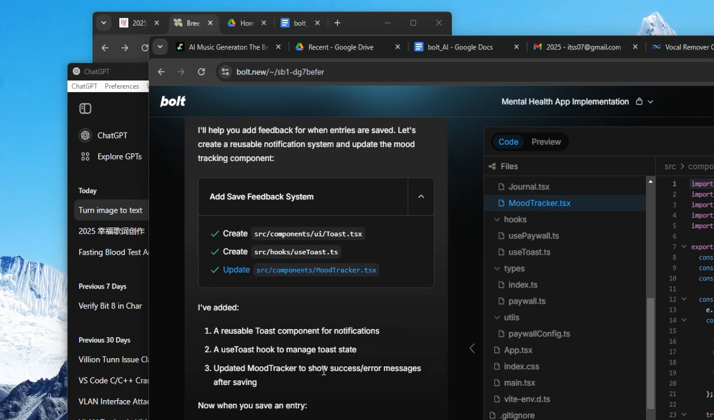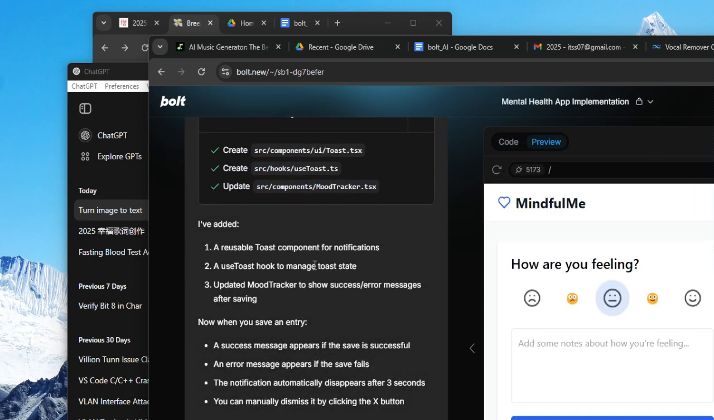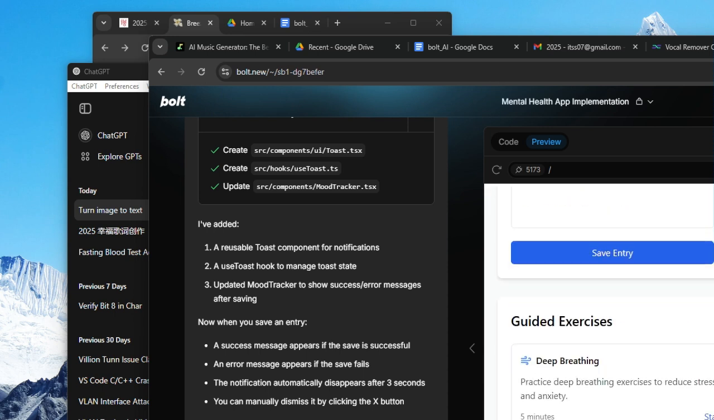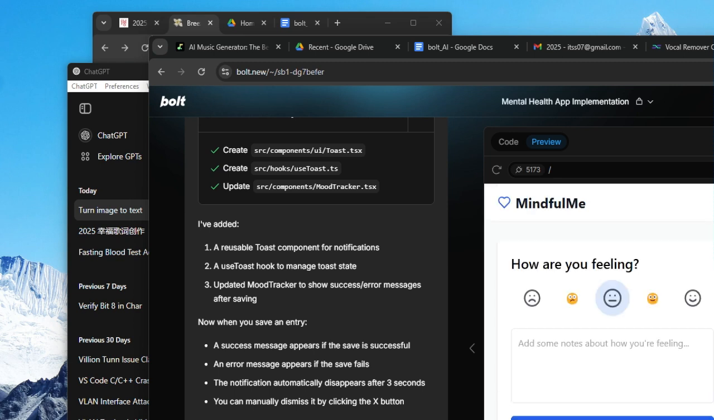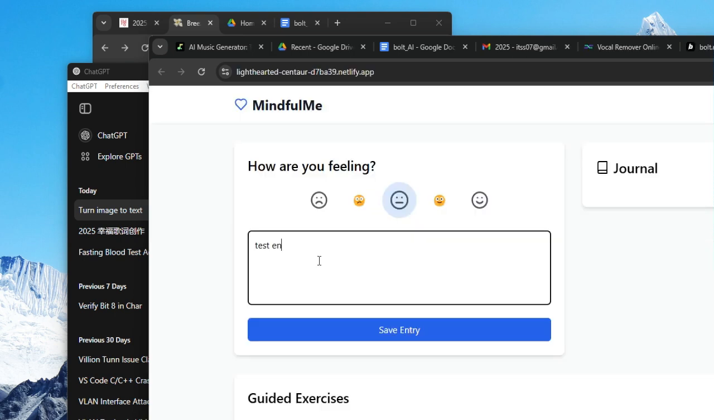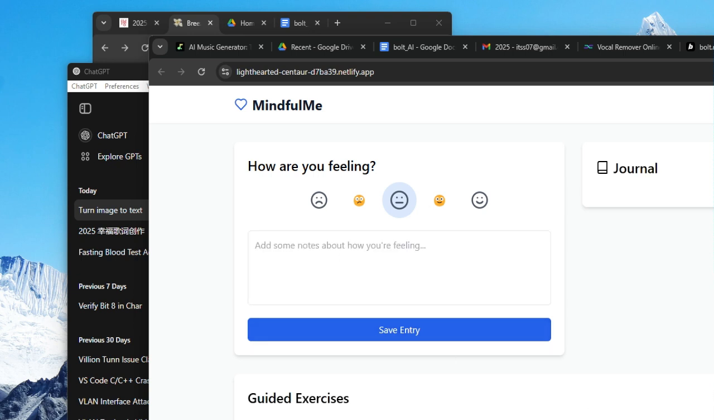Wow, so smart and efficient. Use more test tool, component maker, update mode tracker. Okay, for example, let me test. I'll save entry. I saw something. It has a message box at the bottom. Let's see. You see, test. Entry 1, save entry. My message box is showed. Great.